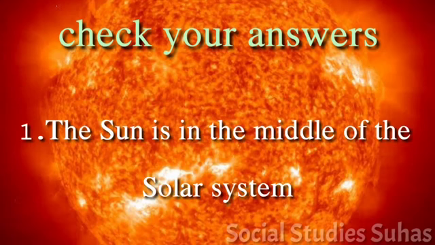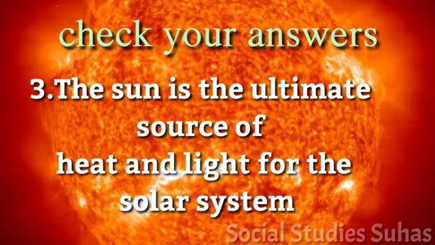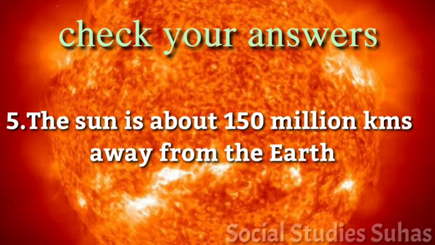Check your answers. First question answer, the Sun is in the middle of the solar system. Each member of the solar system revolves around the Sun. Next question answer, the Sun is the ultimate source of heat and light for the solar system. Fourth question, the surface temperature of the Sun is around 6000 degrees Celsius. And fifth question, the Sun is about 150 million kilometers away from the Earth.